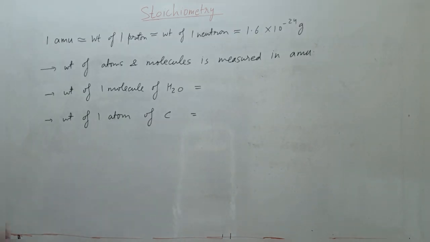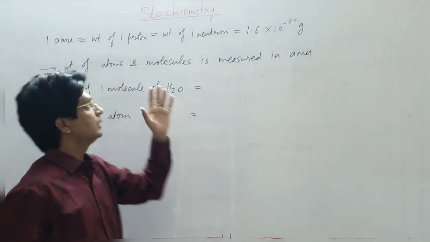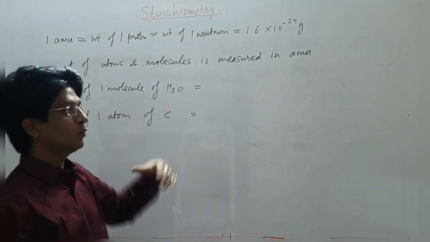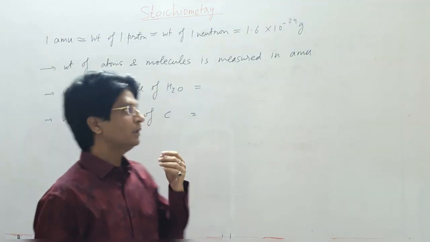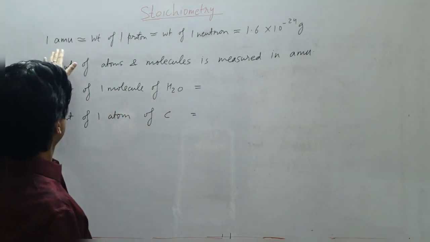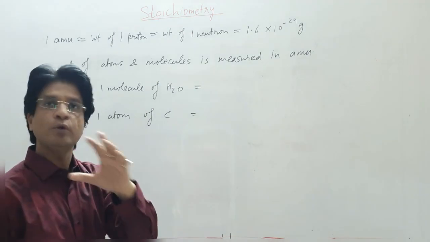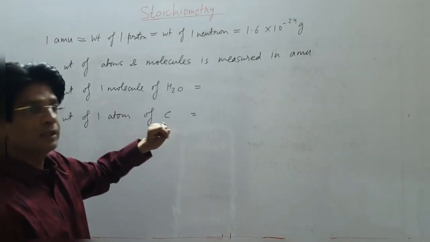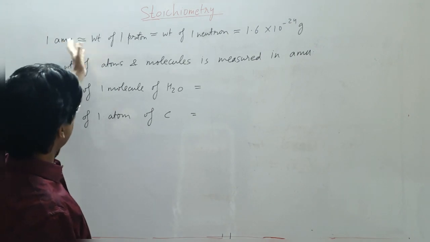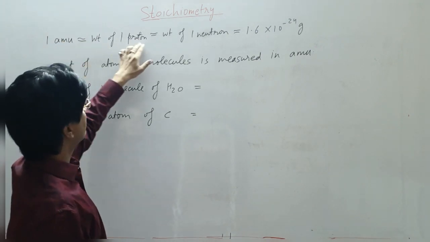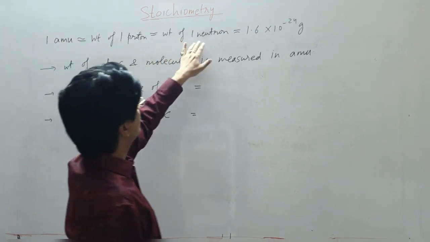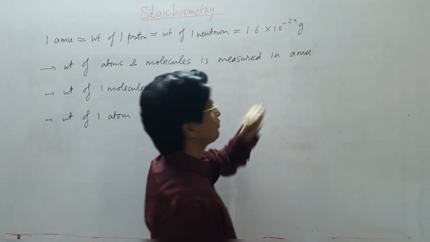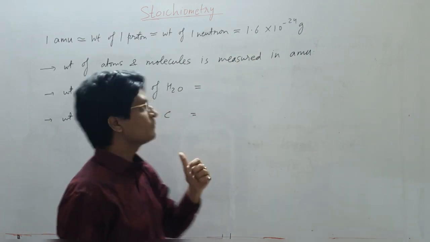Okay, now see friends, this is a very important topic, AMU. It is a very practical application when they give a certain kind of question, and let's understand how you are going to use it. They are not going to ask you the definition of AMU, but they can ask you how to use it. So 1 AMU is actually equal to the weight of 1 proton, which is almost equal to the weight of 1 neutron, and that is 1.6 × 10 to the power minus 24 grams. This is something which we have to learn.